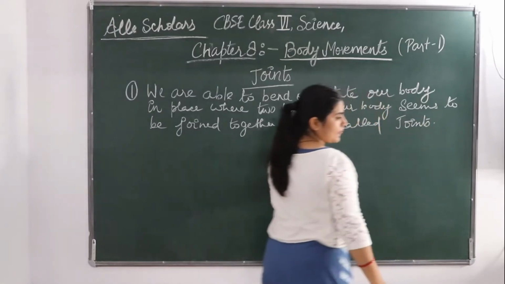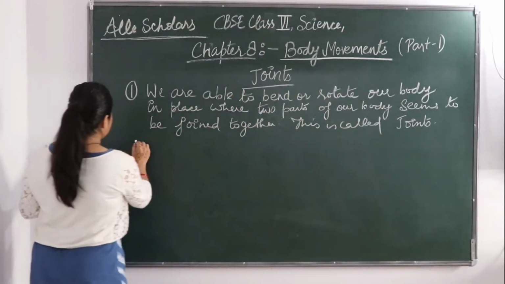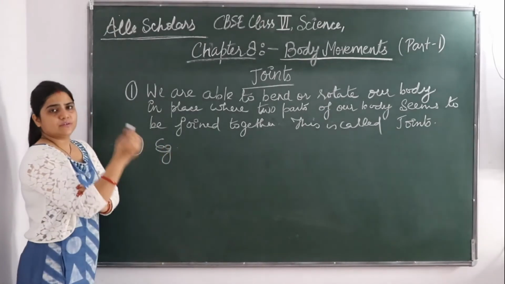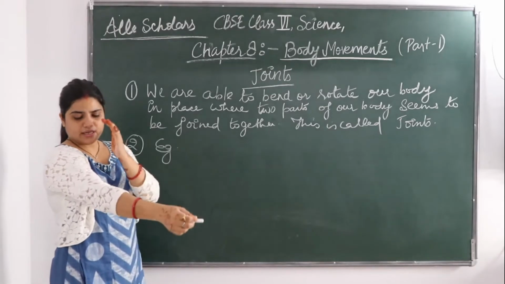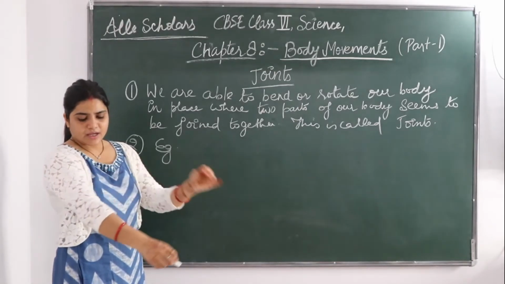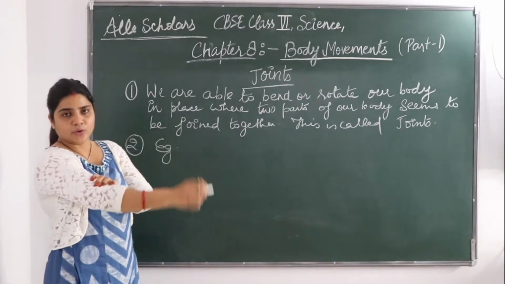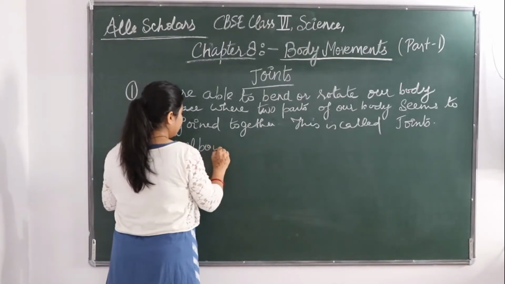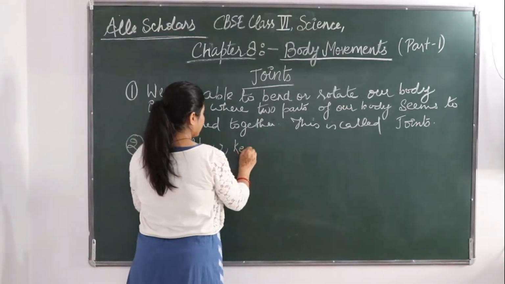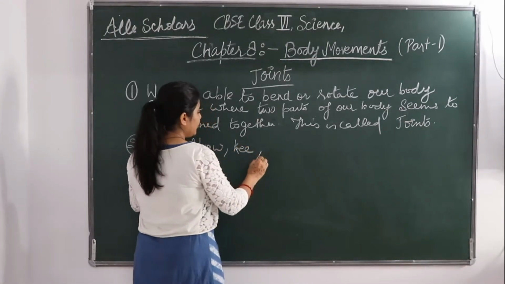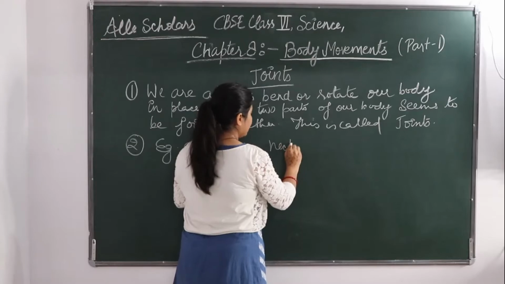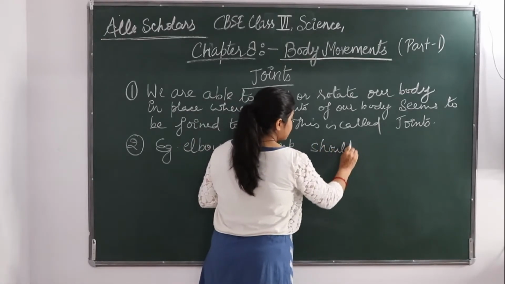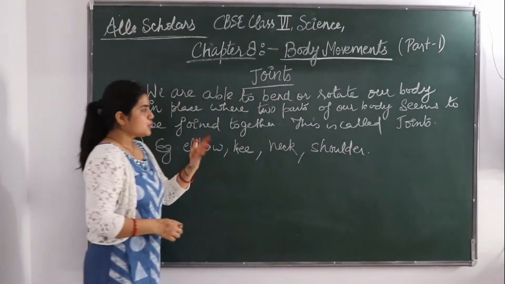Okay? Now let's take the examples. Example is our elbow. This is one of the very good examples. You can see your upper arm and your lower arm are joined by this elbow and you are able to move. Your knee. Okay? Your neck. Fine? Your shoulder. All these are examples of a joint.